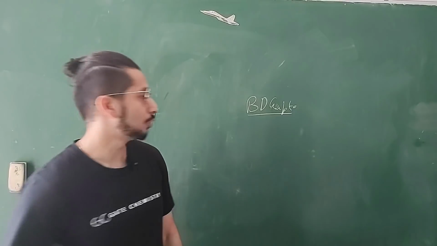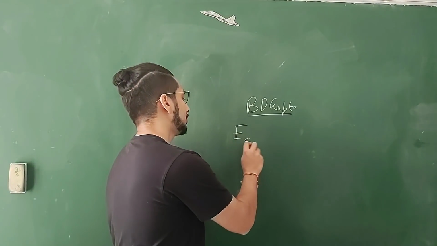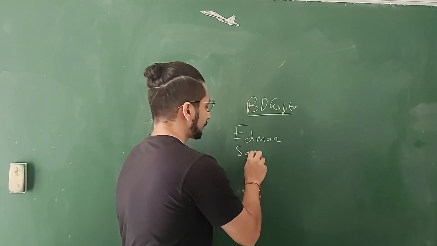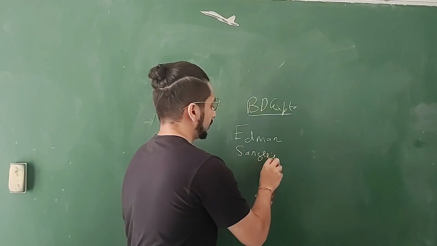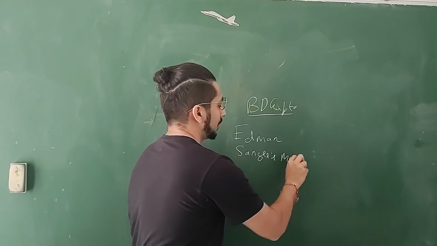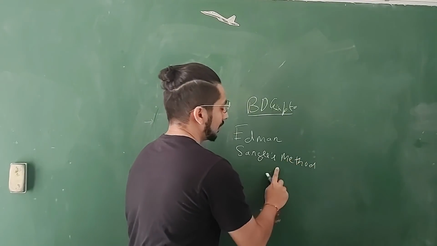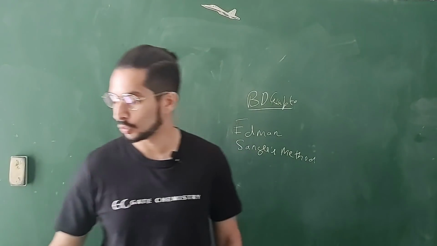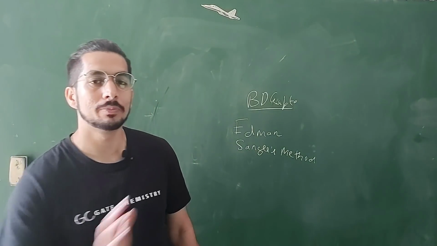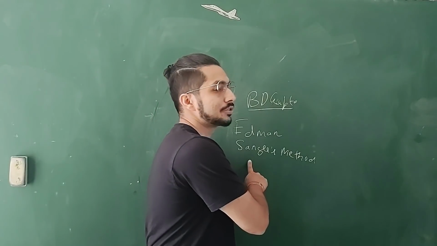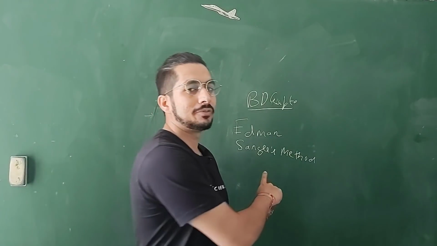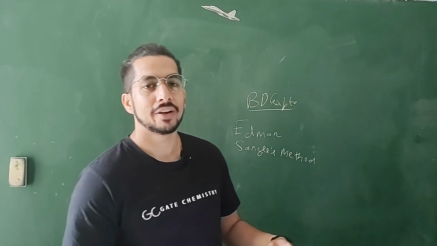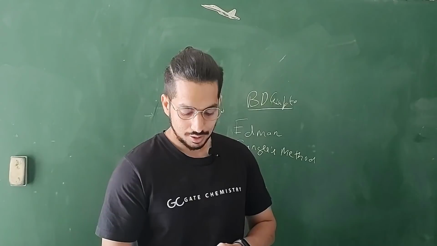Let me just write it down for you over here. Edman degradation, and Sanger's method. Do these two aspects really well. By the way, just a trivia: Frederick Sanger is the only chemist, I would say, to win 2 Nobel Prizes in chemistry. The only person in the world to win 2 Nobel Prizes in chemistry is Sanger. He came up with this method, for which he was given one Nobel Prize, and the second Nobel Prize was given for finding the structure of insulin.